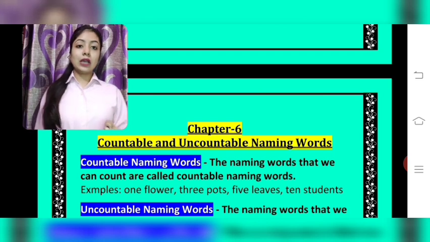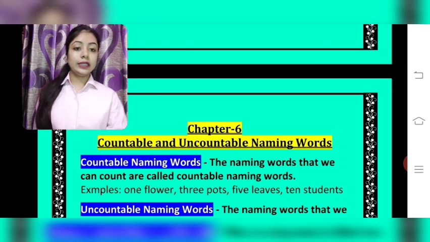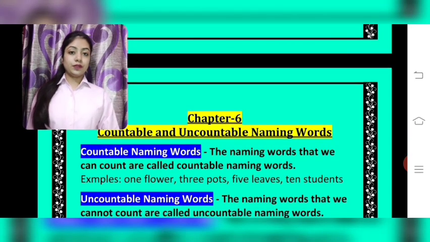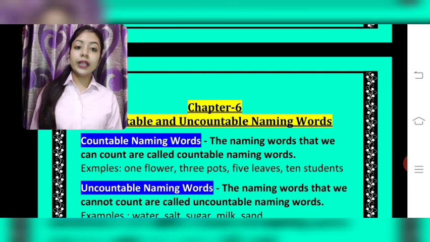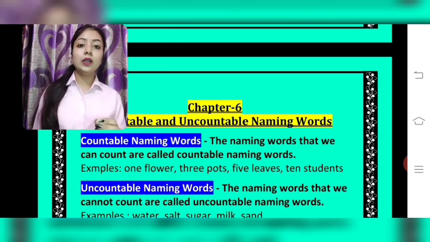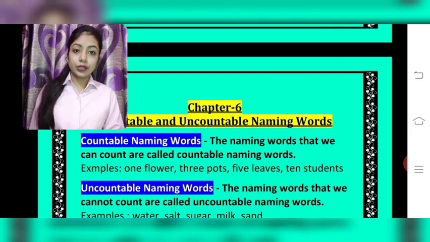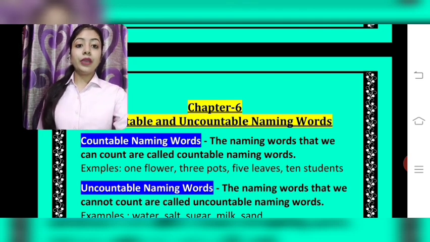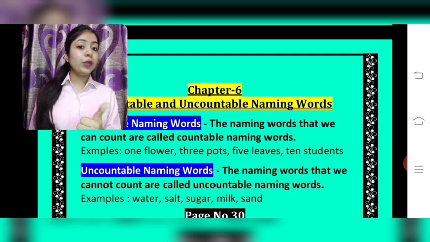So now naming words are also classified into countable and uncountable naming words. Let us understand. Countable naming words firstly. Students, the naming words that we can count are called countable naming words. Anything which you can count is included in countable naming words. From the word also it is clear, count means you can count it. But uncountable naming words are the ones which we cannot count.